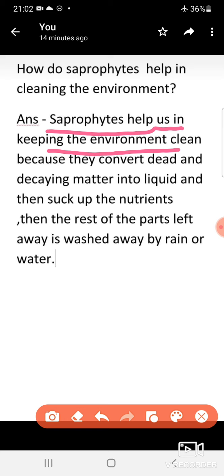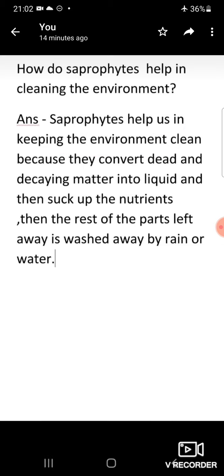They convert dead and decaying matter into liquid and then suck up the nutrients present in that dead and decaying matter. So what they do, they suck up the nutrients from the dead material, and the rest of the part is left away and gets washed away by rain or water.